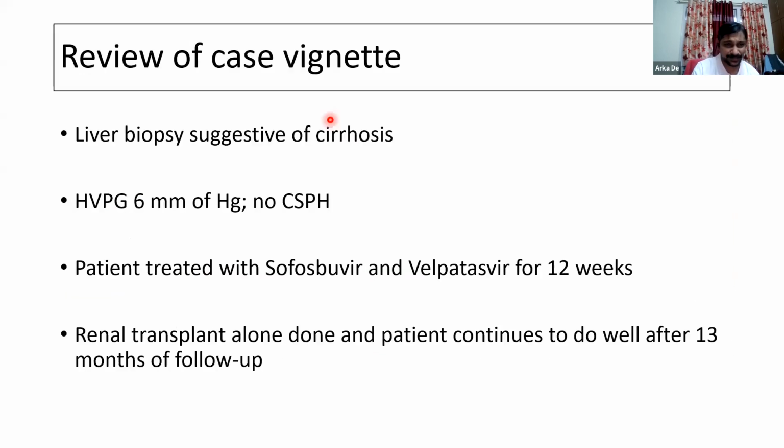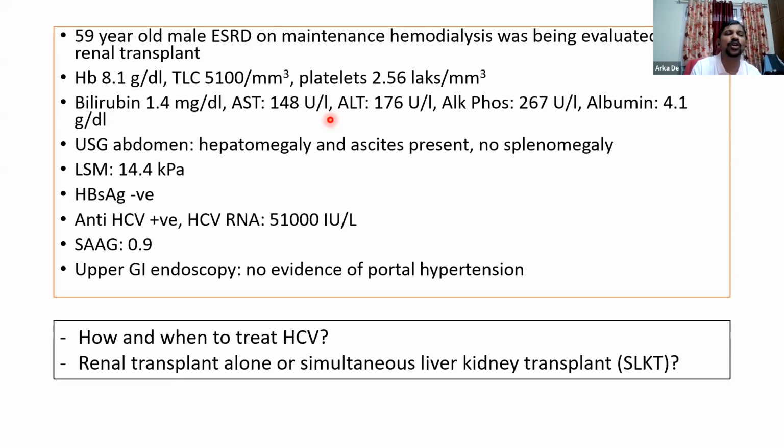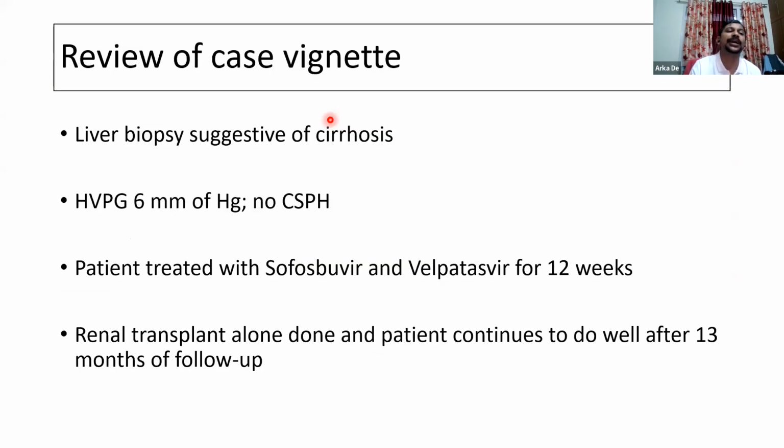Therefore, we could not definitively rule out cirrhosis because the LSM was high. It seemed as if cirrhosis was possibly absent, but we could not definitively rule it out. Therefore, we went ahead with a TJLB and an HVPG assessment, and the liver biopsy was suggestive of cirrhosis, but the hepatic venous pressure gradient was only 6 millimeters of mercury, so he did not have any evidence of clinically significant portal hypertension. Therefore, we took the decision to go ahead with renal transplant alone, and the patient continues to do well after 13 months of follow-up.